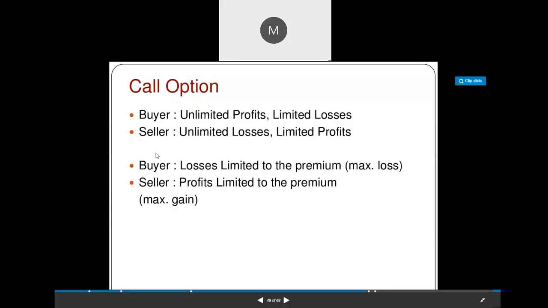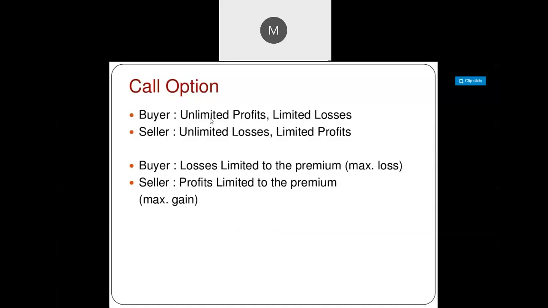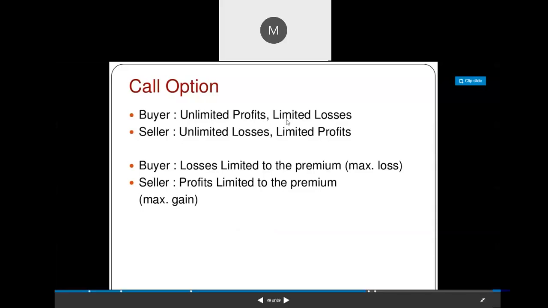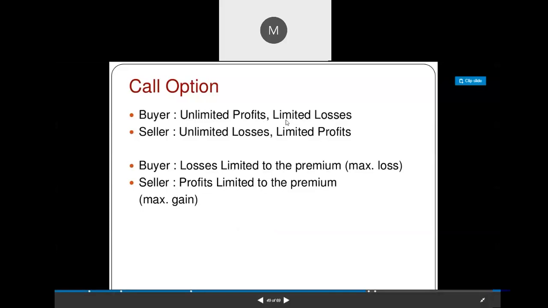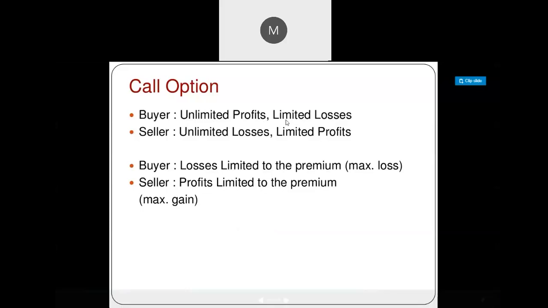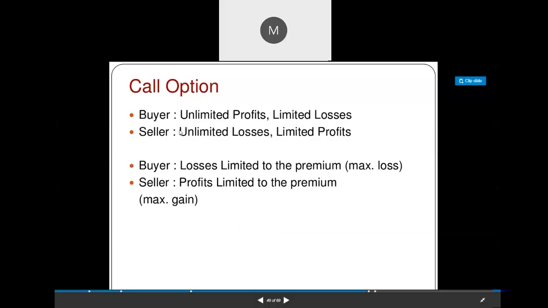So this is the case. Buyer: unlimited profit. Unlimited profit means if the market price goes beyond the strike price, then he will make profit. Limited loss means if the spot price is below the strike price, then he will not exercise the contract, but he has to pay the premium amount. So that is the limited loss. On the other hand, seller: unlimited loss.